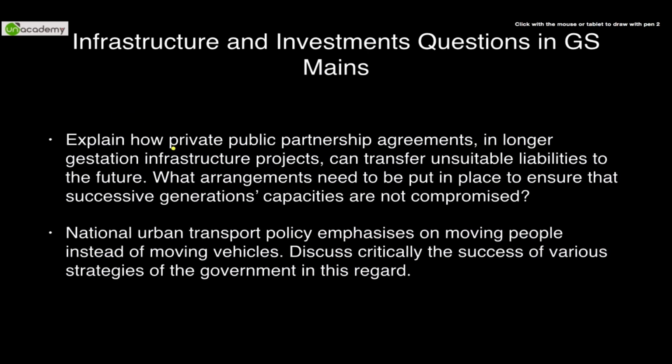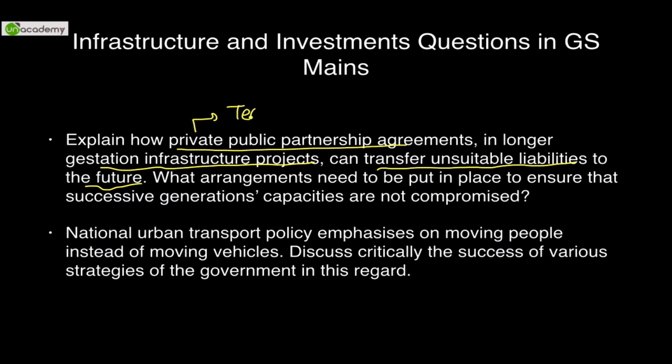Now explain how PPP agreements in longer gestation infrastructure projects can transfer unsuitable liabilities to the future. So what happens in PPP, basically government does not have necessary technology or investment or human resources or experts.